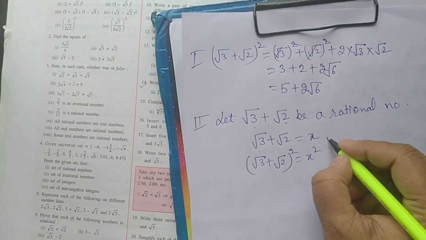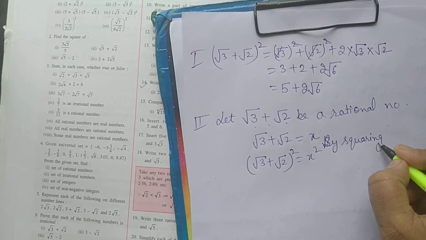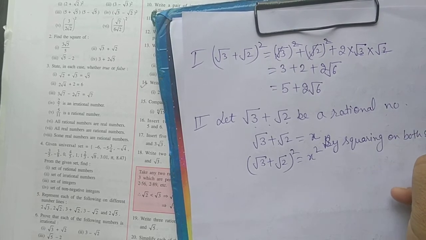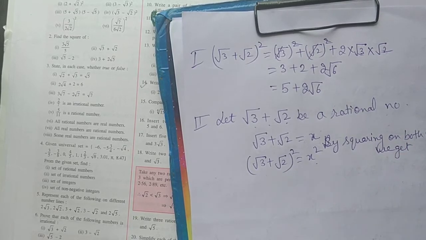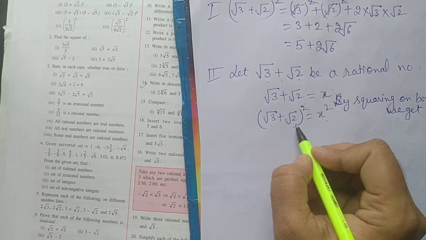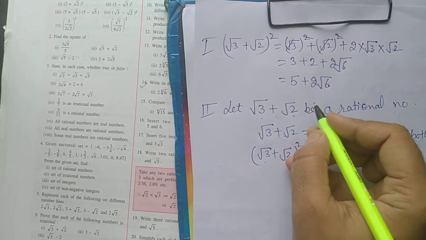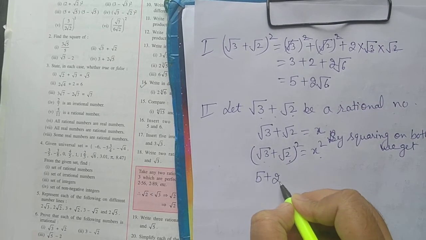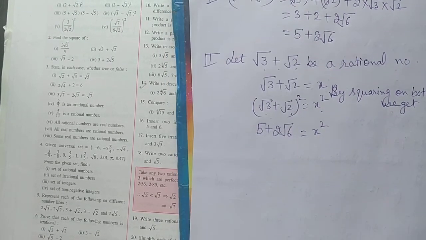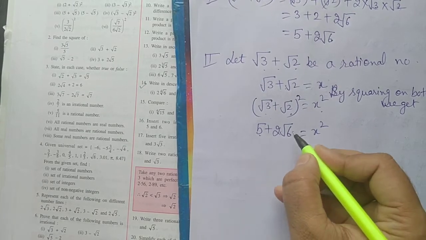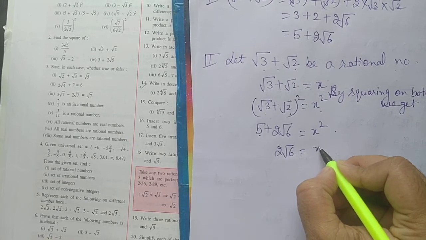Here you can also write, by squaring on both sides, we get this. Then here we will apply (a plus b) whole square. This I already explained to you. Its answer we can write directly here: 5 plus 2 square root 6 is equal to x square. Here this 5 can be shifted to the other side, so 2 square root of 6 is equal to x square minus 5.